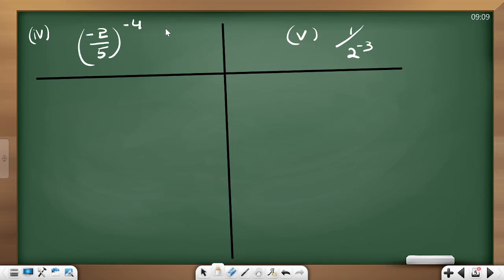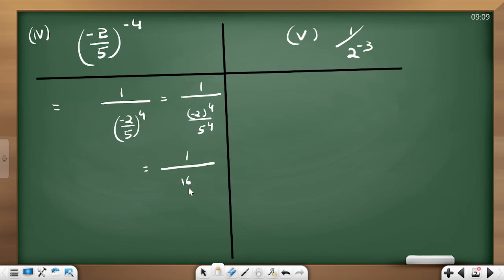Fine. So how will you do this? This is nothing but 1 by (minus 2 by 5) power 4. Am I right? This can be written as 1 by (minus 2) power 4 by 5 power 4. If you multiply a minus number 4 times, you will get positive. 2 power 4 is 16, divided by 5 power 4 which is 625. When you want to take the fraction to the numerator, it will become inverted. 625 divided by 16. Is this clear?